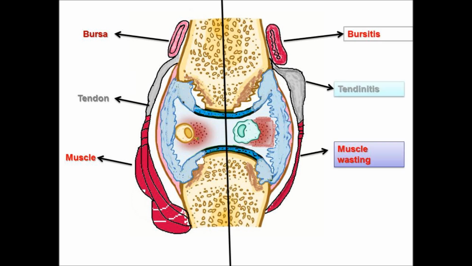Next will be bursitis. Here there will be red color, then very dark red color, itis, inflammation of the bursa. The tendon in gray color will have tendinitis, inflammation of the tendon. Then the normal muscle is wasted; you can see the wasting, a thin muscle, where there was high muscle bulk. The wasting of the muscle occurs in rheumatoid arthritis pathology.